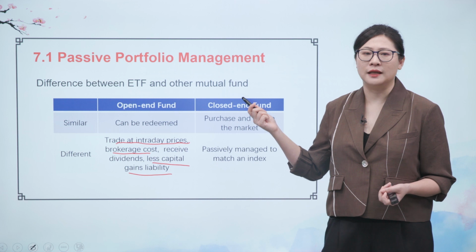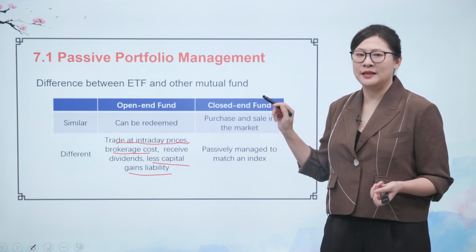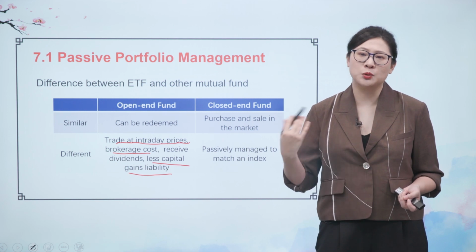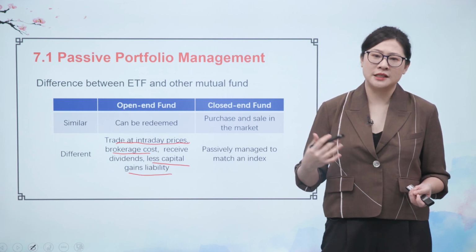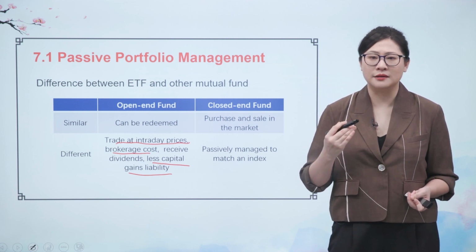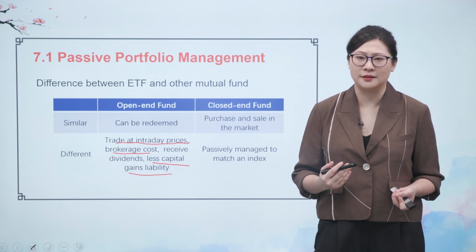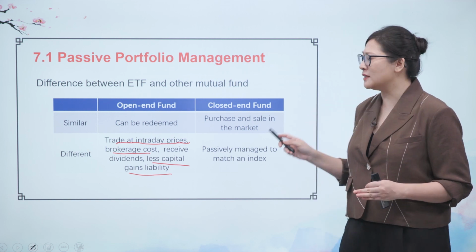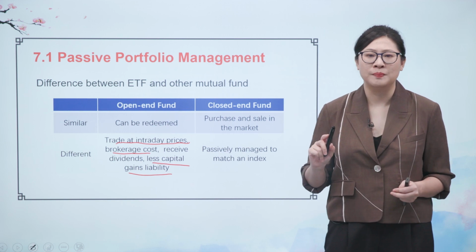Now let's have a look at the difference between ETF and the closed-end fund. As we mentioned, the ETF and closed-end fund both are purchased and sold in the secondary market, so they can trade like a stock. But what's the difference between these two?